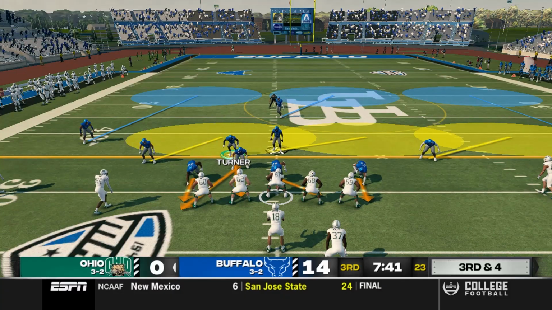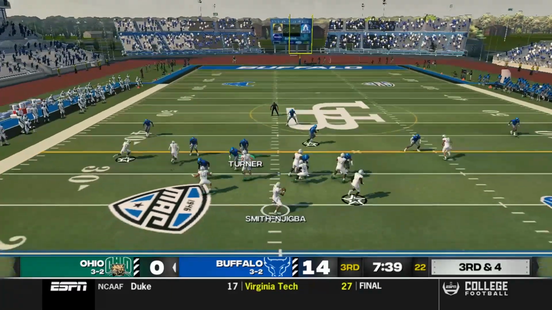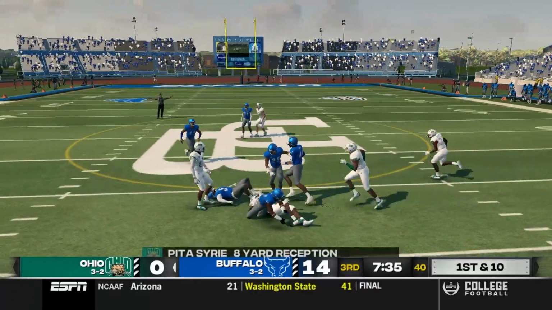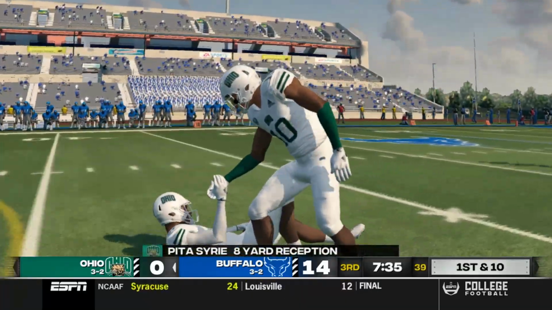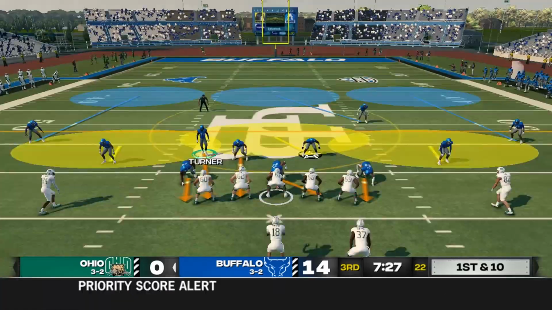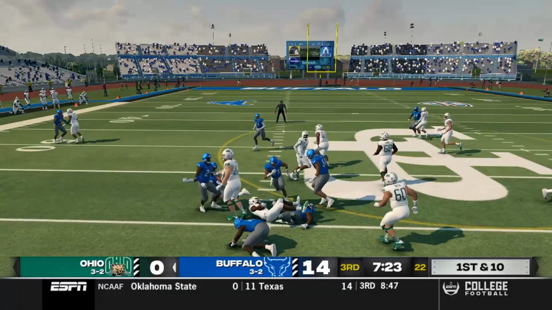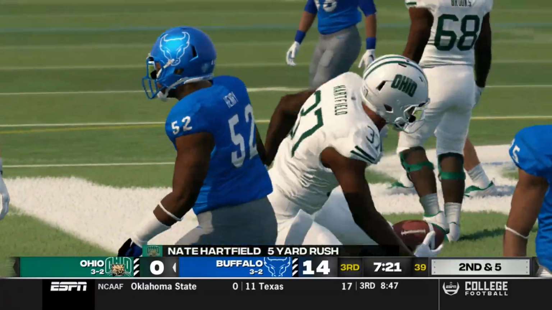Thomas Turner walking down towards the line of scrimmage. Probably going to bring a blitz, and he does. He gets picked up by the center, and he hits Syrie. Caleb Smith-Njigba hits Peta Syrie for a gain of 8 and a Bobcats 1st down. Thomas Turner walking down again, coming on a blitz. This time it doesn't work, but they muddy it up, and Hartfield gains 5 on the play.